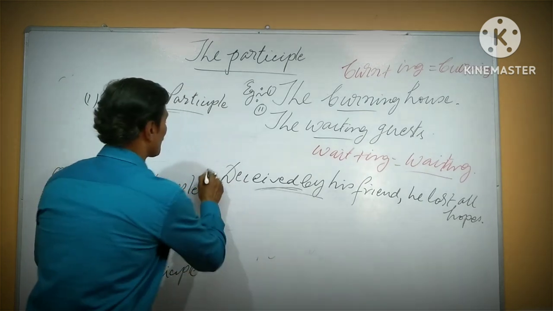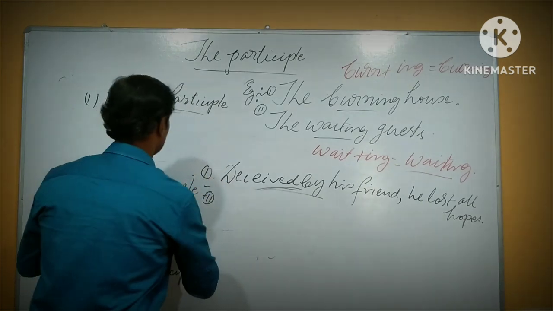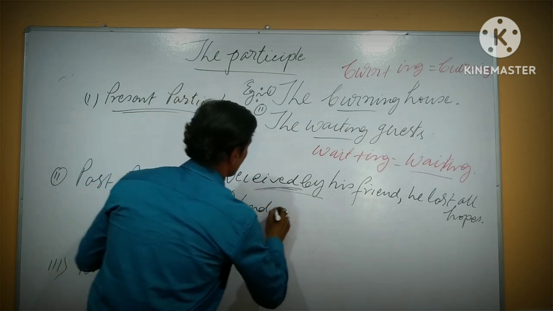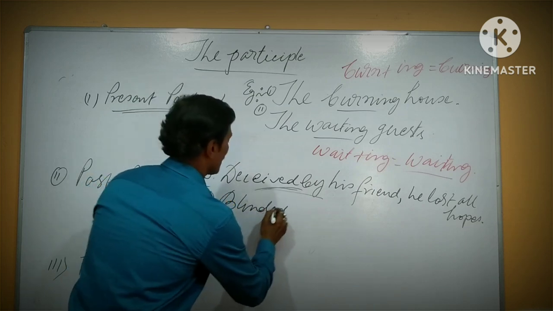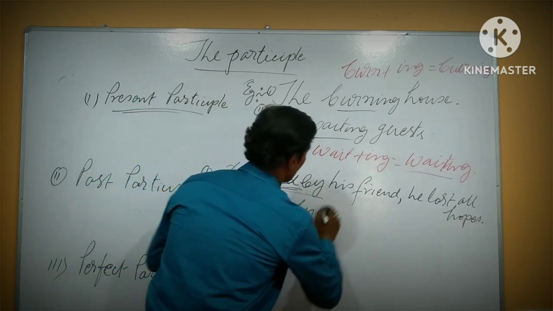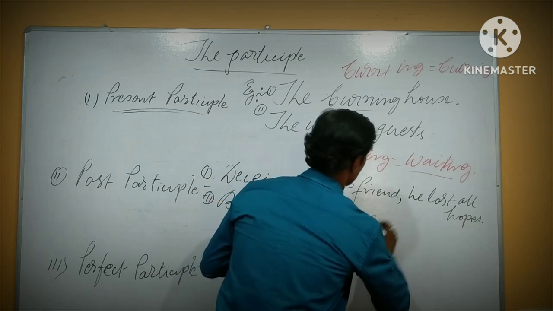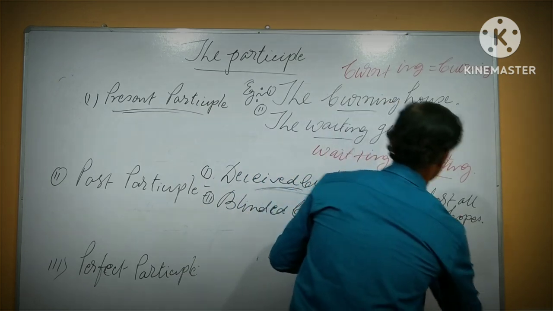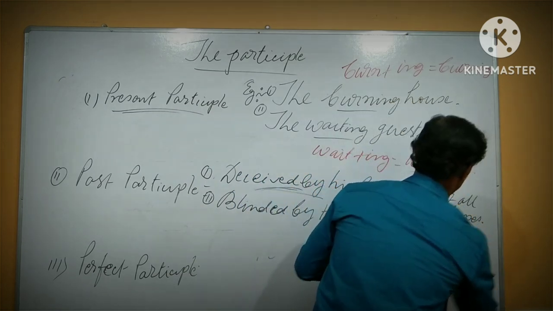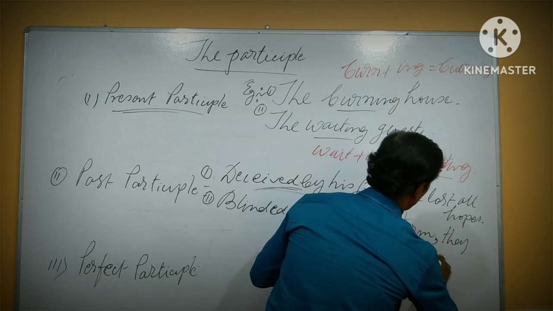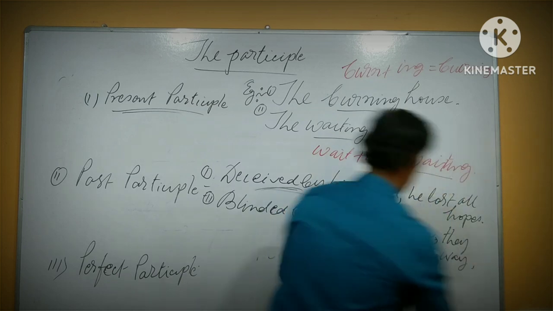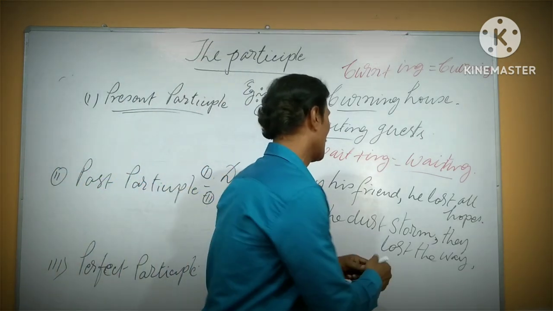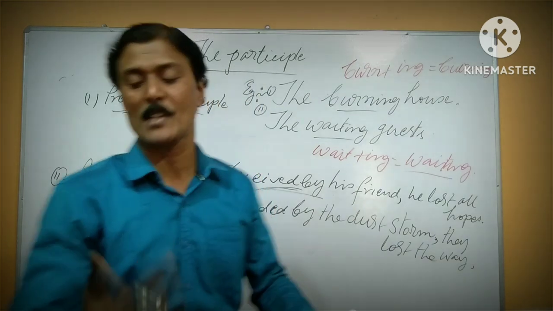And second one, number one example. Blinded by the dust storm, they lost the way. So the second example is: blinded by the dust storm, they lost their way or track.